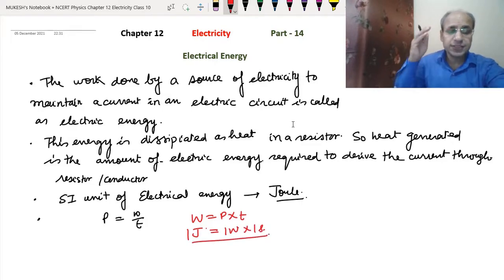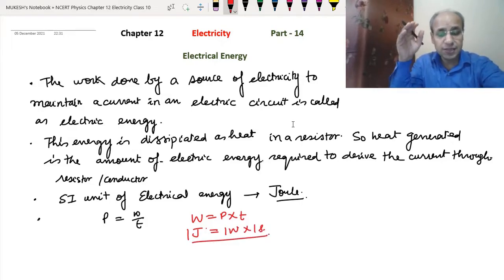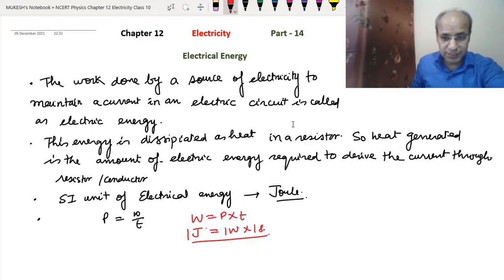So in the electrical energy sense, if there is an appliance of 1 watt wattage and it is used for 1 second, then it will consume 1 joule of energy. So we can say that 1 joule equals 1 watt second. This is how we can define 1 joule of electrical energy.